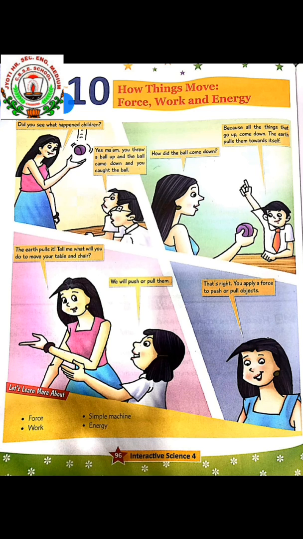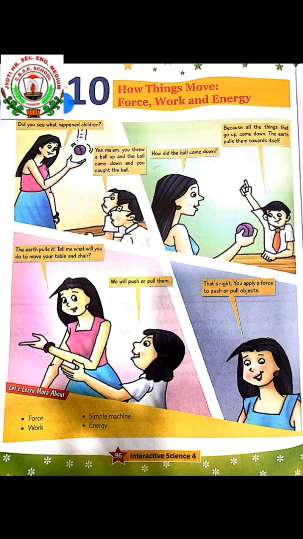Wind energy: moving air is called wind. Moving air has a lot of energy in it, which turns the windmills. Hydro energy: energy generated from moving water is called hydro energy. The energy of water falling from a great height is used to produce electricity.